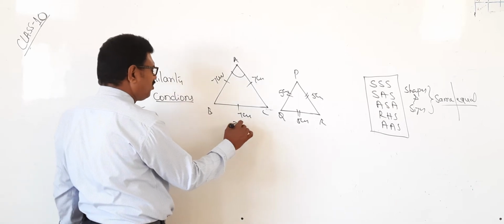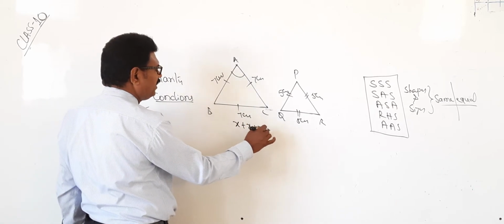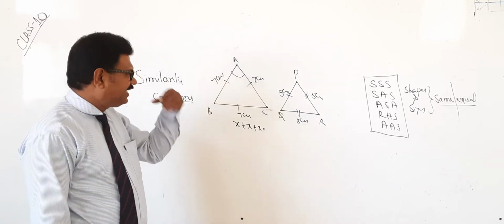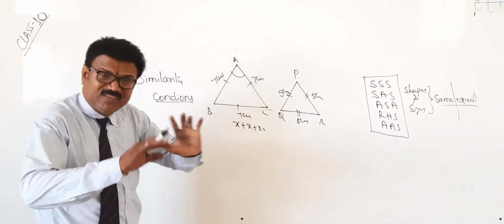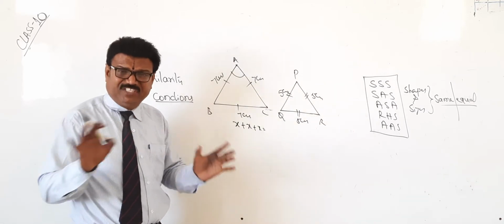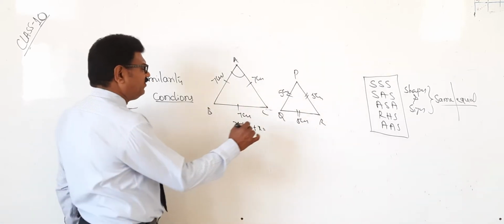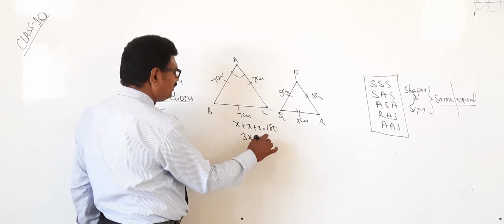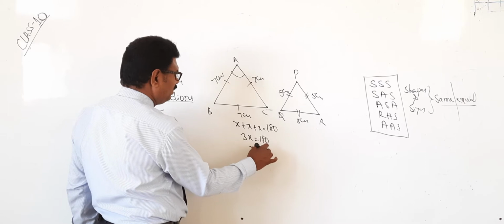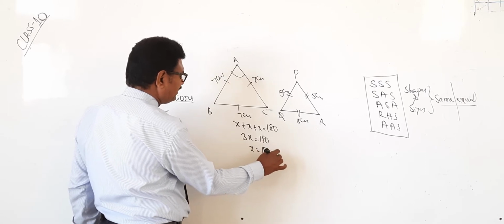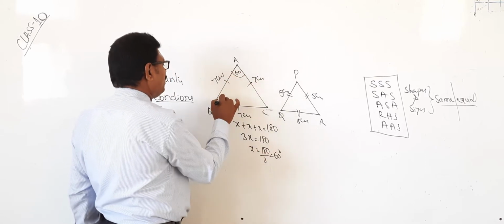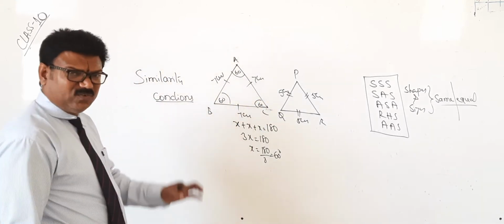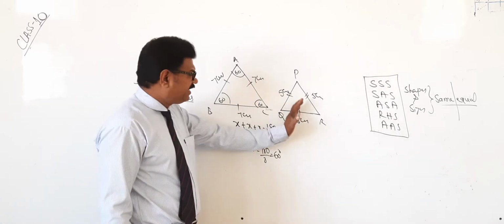So let it be x. All angles will be x. Whether you take equal, whether you take 90 degrees, whether you take anything, the sum of the angles of the triangle will never change. How much is it? 180 degrees. 3x equal to 180, therefore x equal to 180 by 3, which is nothing but 60 degrees. Therefore, all angles are 60 degrees. Did you understand?